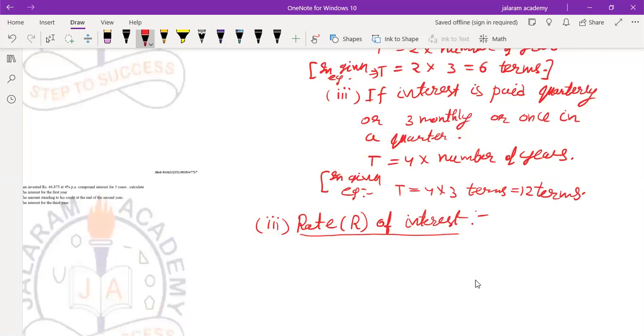Rate of interest means the percentage of profit which the bank pays to us for depositing the principal in the bank, or the rate of profit the bank charges on us when we take a loan from the bank. Write in your notebook.